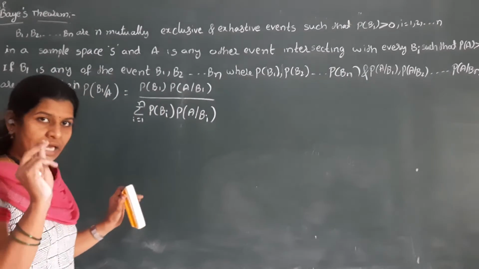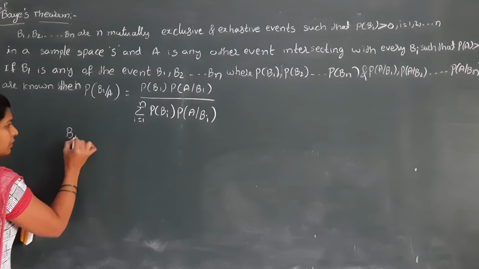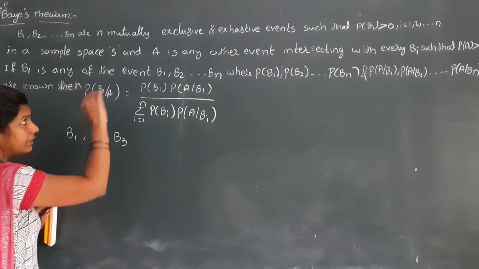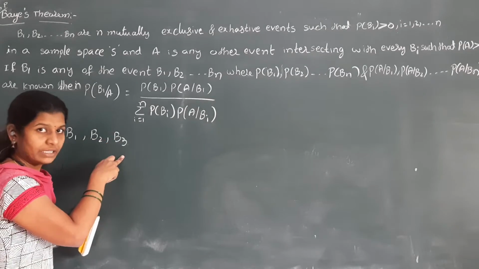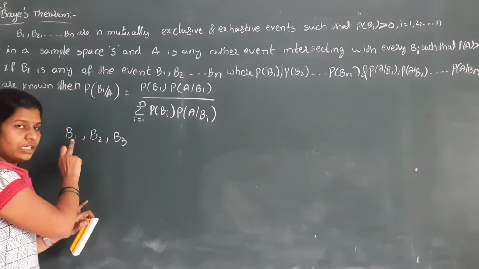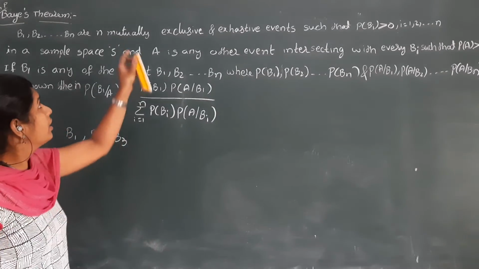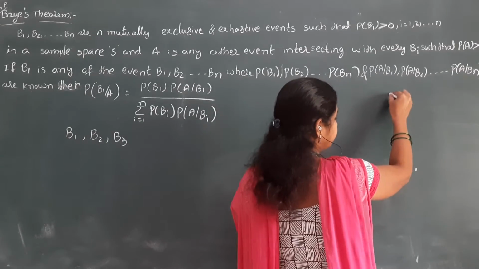For example, I consider only 3 events: B1, B2, B3. For clear understanding, I am taking only 3 events. n is nothing but 3 here. These 3 events are mutually exclusive events. So I am drawing the Venn diagram here.